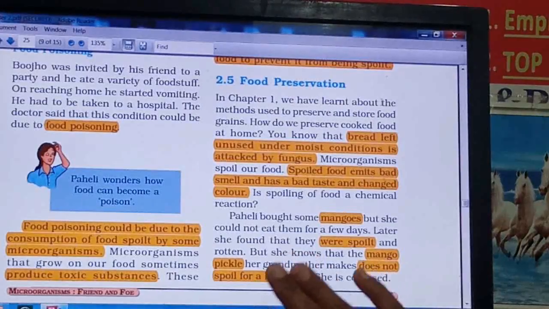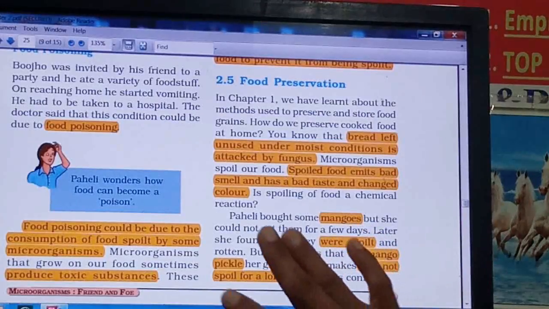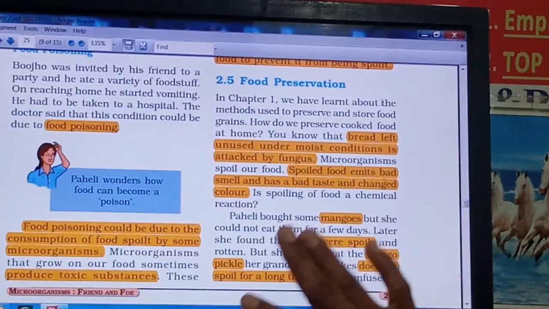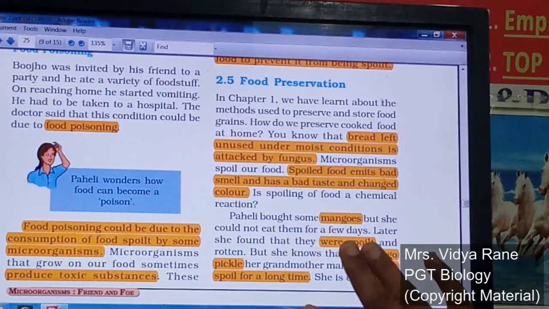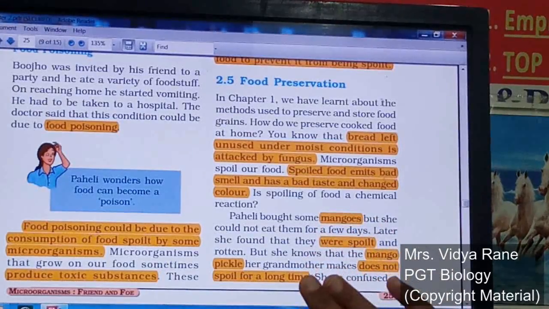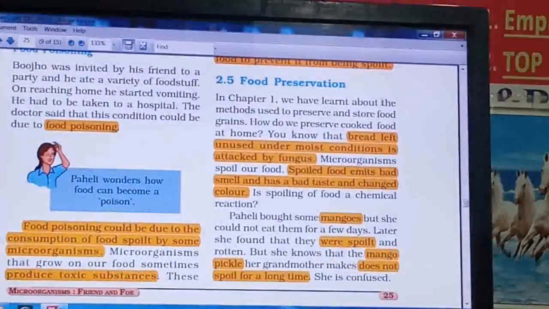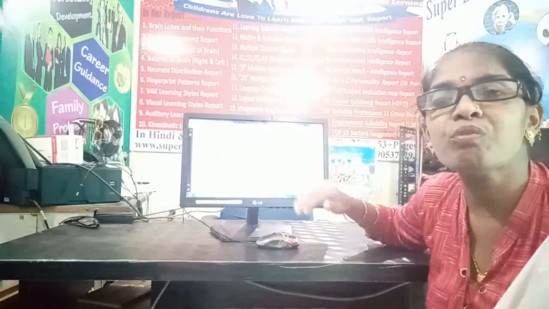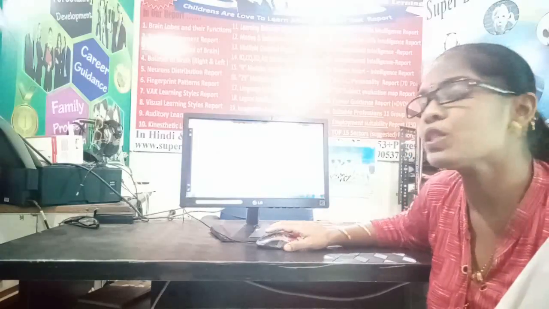See here, some more example is given by the Paheli. She brought some mangoes, but she could not eat them for a few days. And afterwards, when she found these mangoes, they were spoiled, right? But at the same time, she thought that whatever her grandmother is making a pickle of the same mangoes, that pickle was not spoiled for many days. Maybe for one full year the pickle will remain as it is without spoiling.